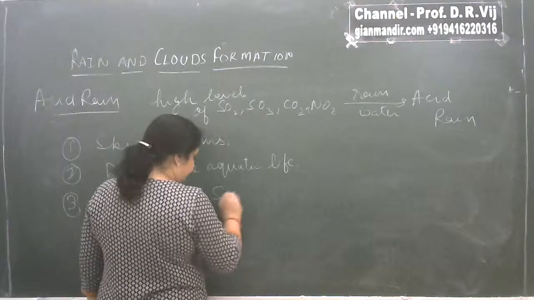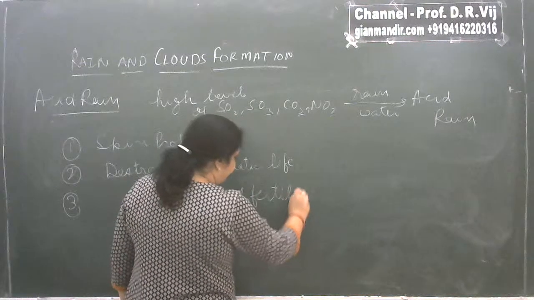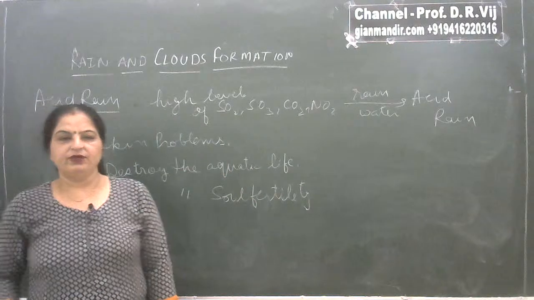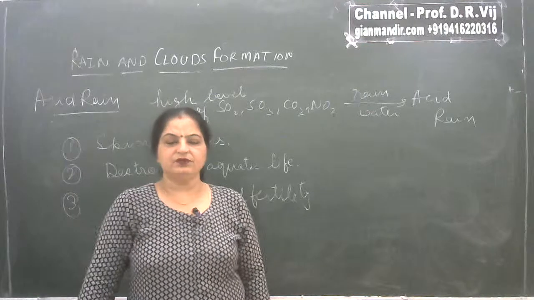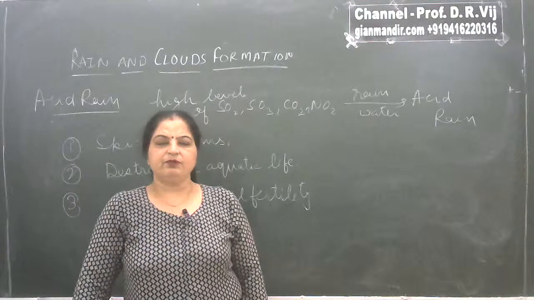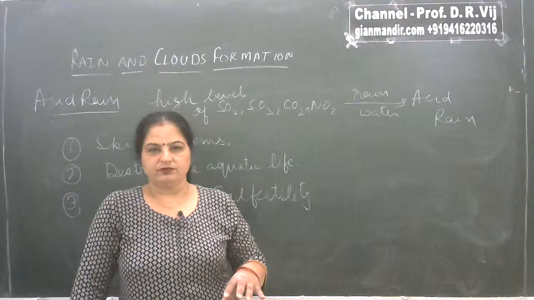As you know, the soil has a number of worms like earthworms and microorganisms, and these organisms are responsible for maintaining the fertility of the soil, as they are the decomposers.